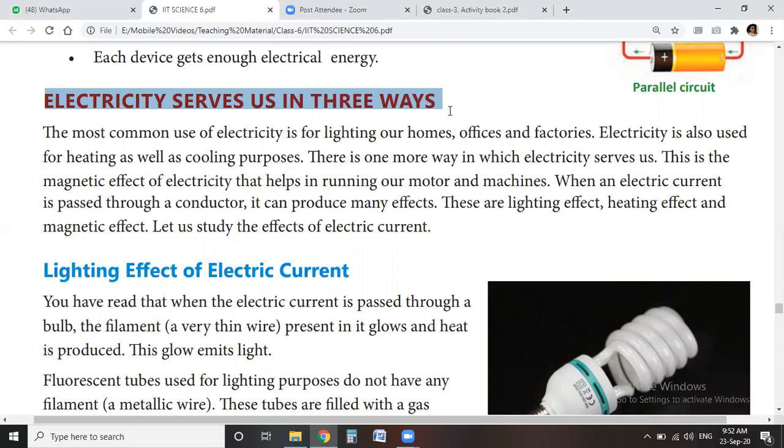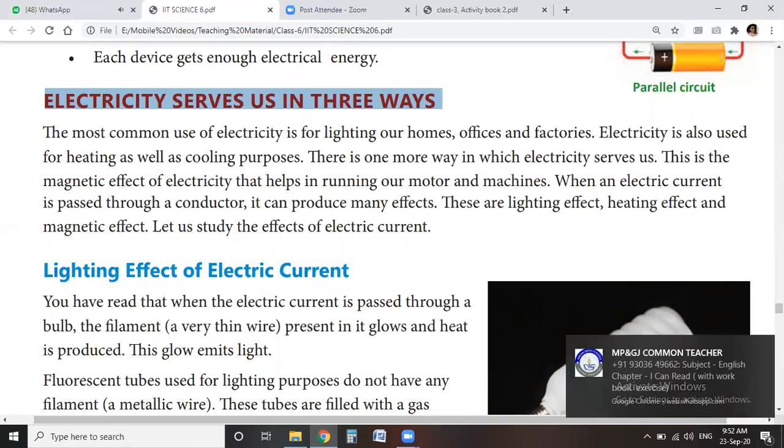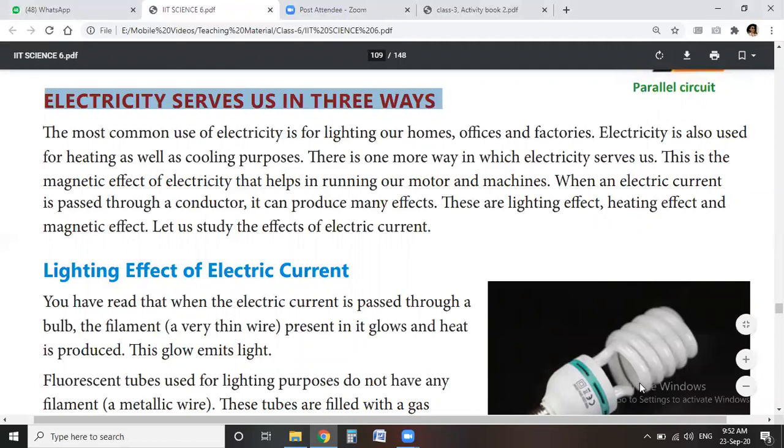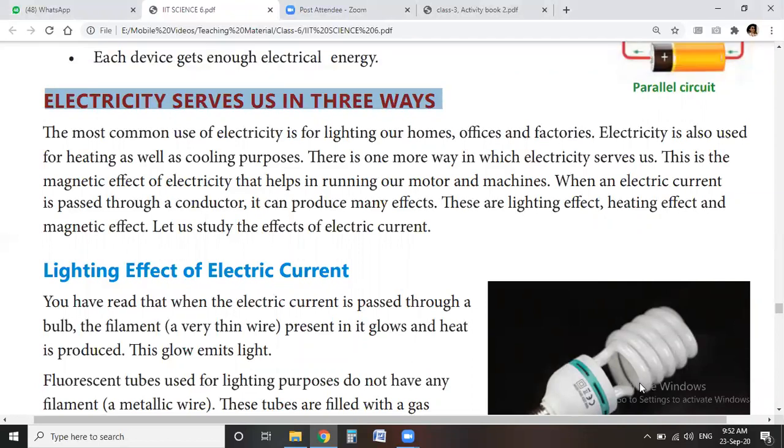And the other purpose is the magnetic effect. We use electricity to create the magnetic effect, as in the water motor, the water pump, and different types of motors which move on the basis of the magnetic effect of electric current.